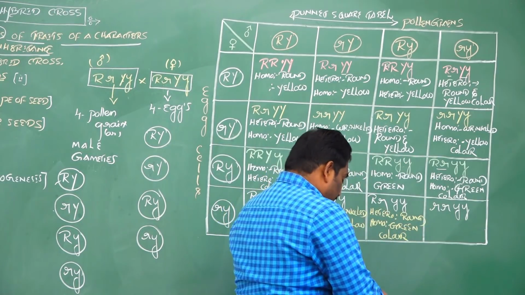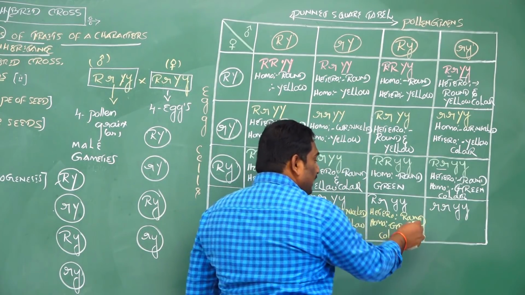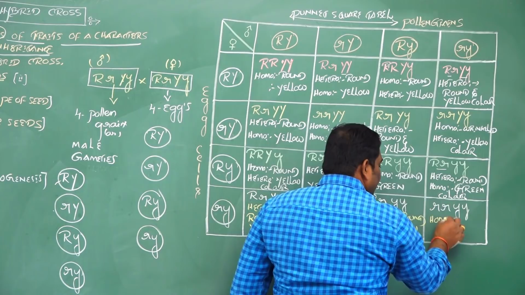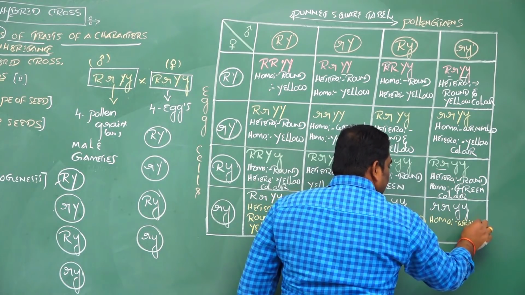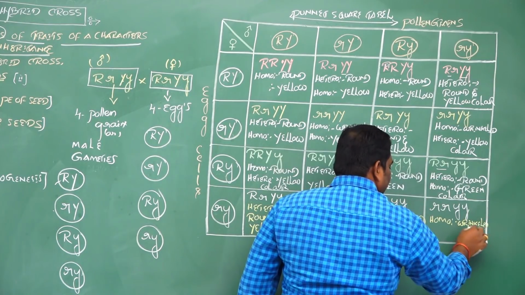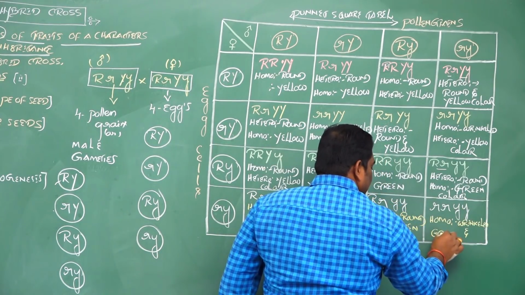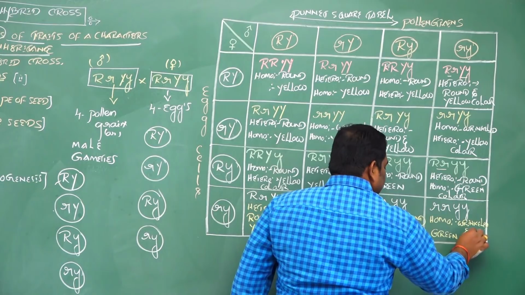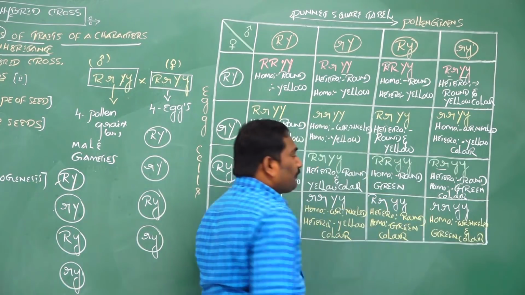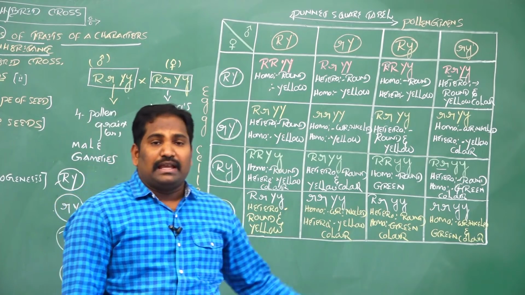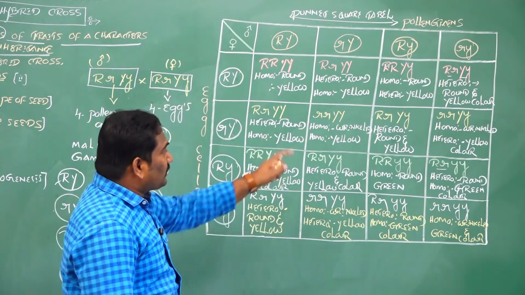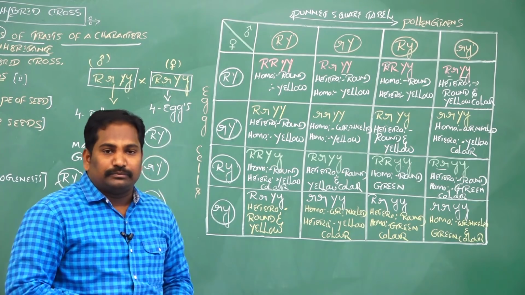This is the only one it produces in this progeny. Both are homozygous for both characters, wrinkled shape of seeds and green color of the seeds. This is the result of the F2 generation in 2-gene inheritance or dihybridization experiment.